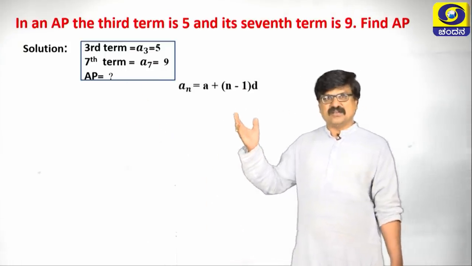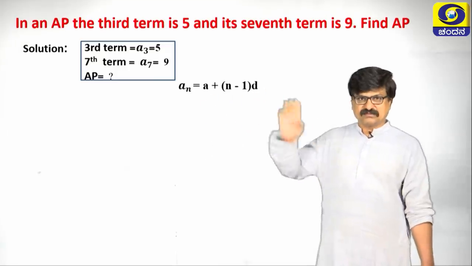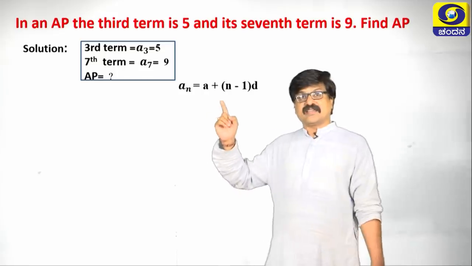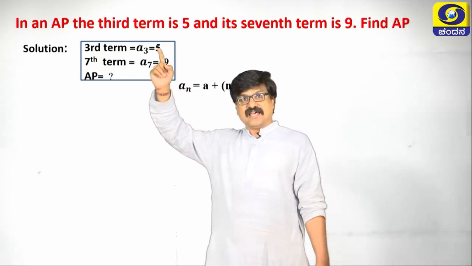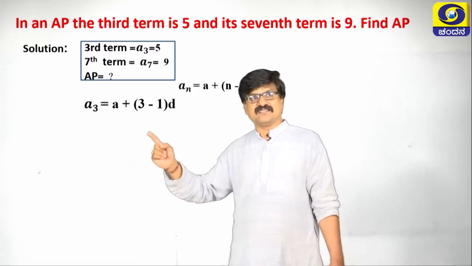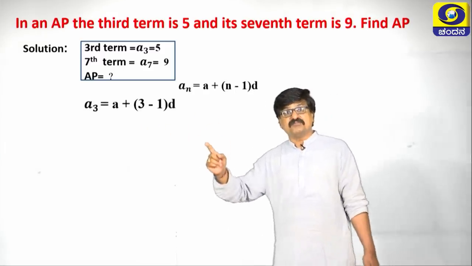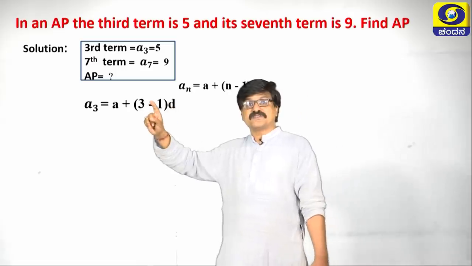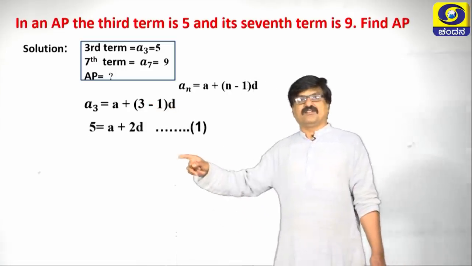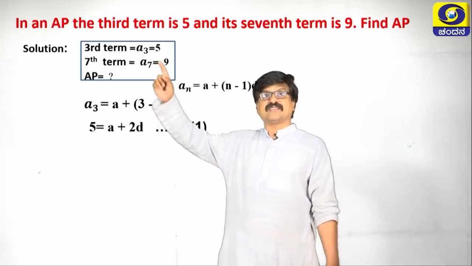To find the AP, I am using a n is equal to a plus n minus 1 into d. I am taking 2 cases here. Case number 1, replace n as 3. What are we getting? a3 is equal to a plus 3 minus 1 into d. Substitute n as 3 and simplify this. 5, why? Because a3 is 5.